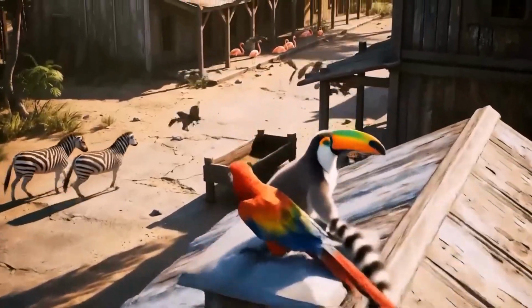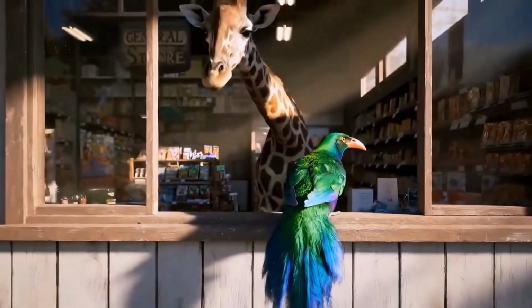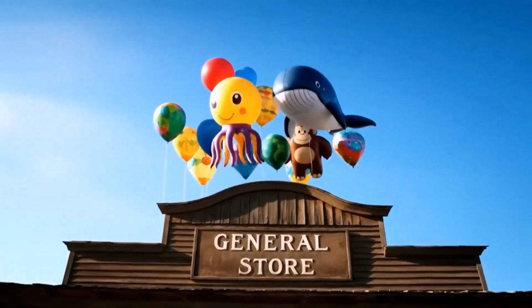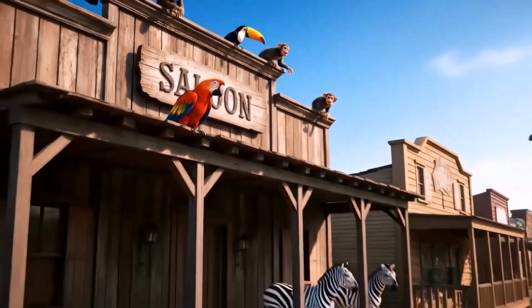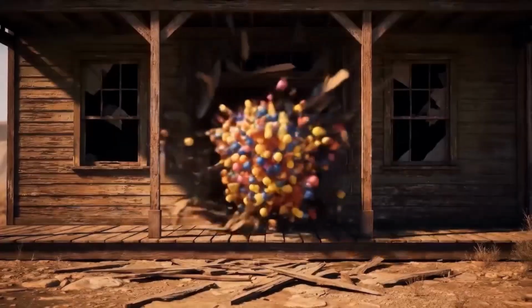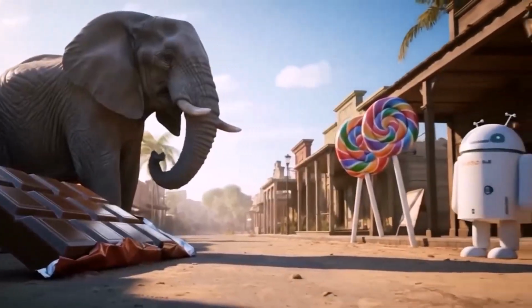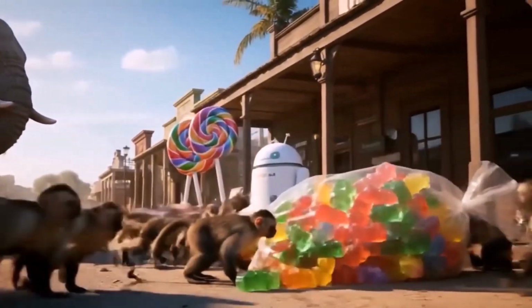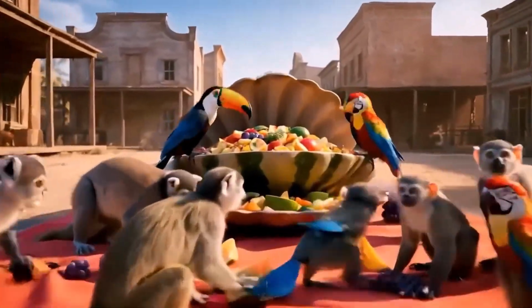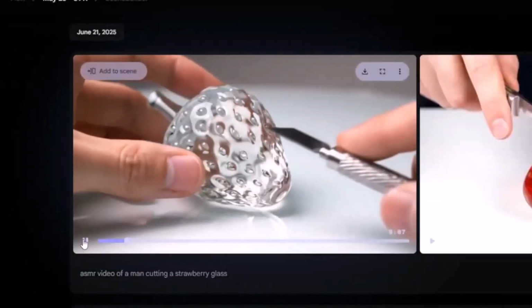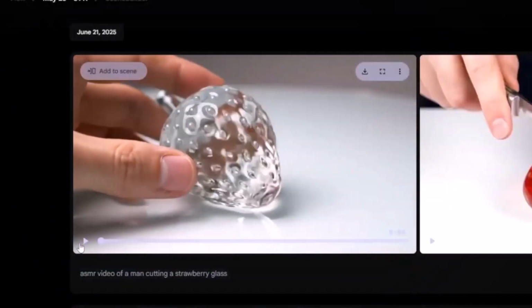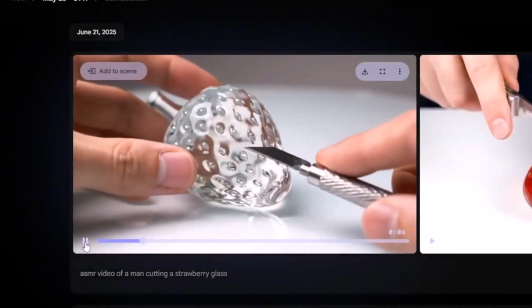So for those who don't know, V3 has been making waves all over the internet lately, and to access it, you simply had to go through Flow. One of the standout features of V3 was its ability to generate super realistic videos. Like, check this out, an ASMR-style video of a man cutting a glass strawberry. These are the kind of results people were getting, and yes, it even comes with audio. Take a listen.